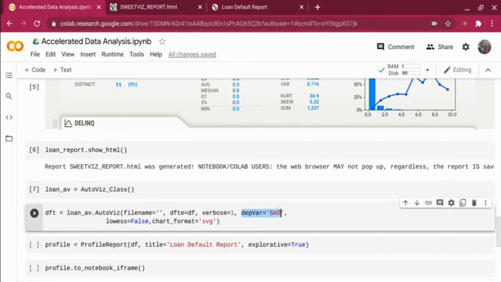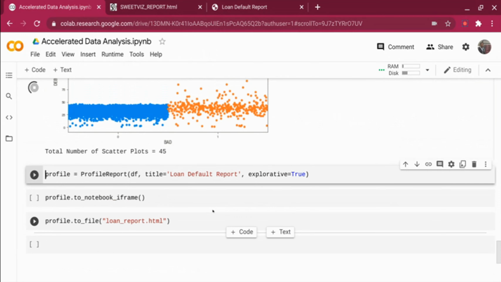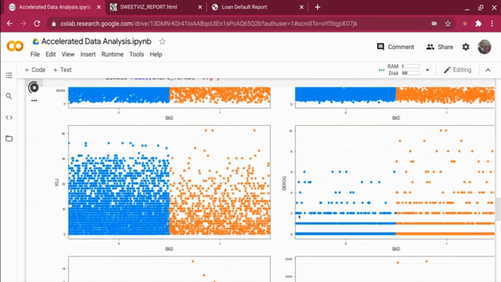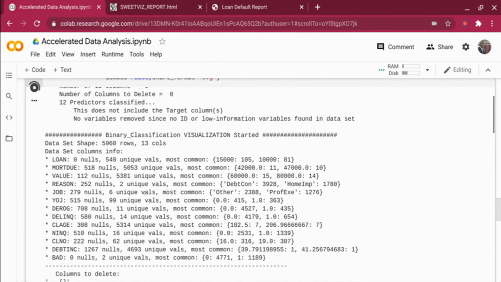I'm telling it my dependent variable is the bad column, right? If you want to draw a regression line, you can make it true. I made it false, and it's just telling the chart format. Once I run this, it's going to give me a lot of information. If you see over here, it's going to tell me how many numerical columns and how many categorical columns there are. It gives quite a good amount of information.